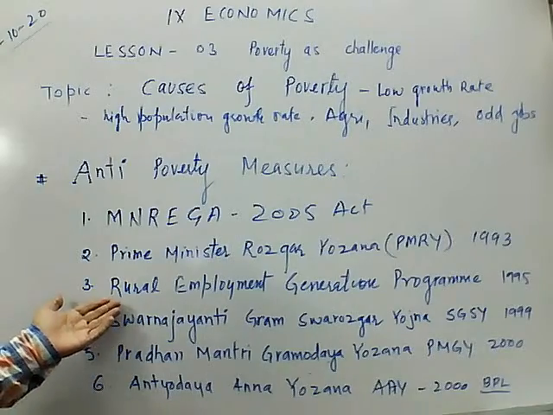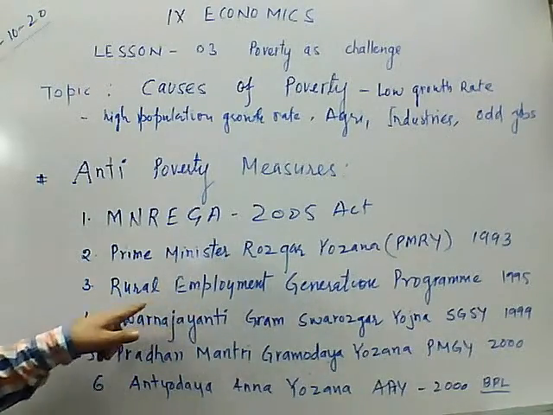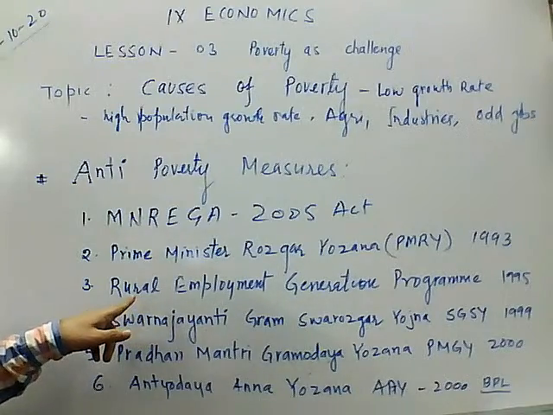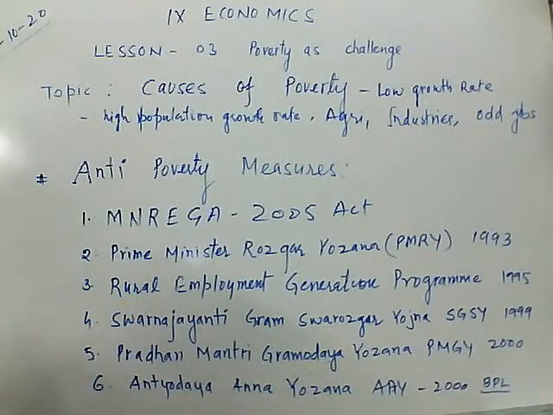Third point, rural employment generation programs. See, the word rural is there. It was implemented or started in 1995.